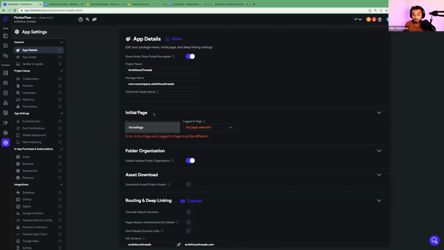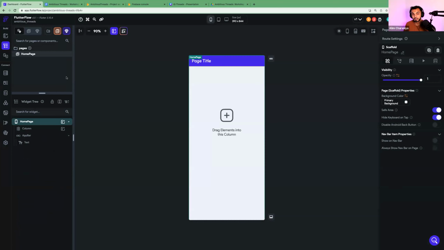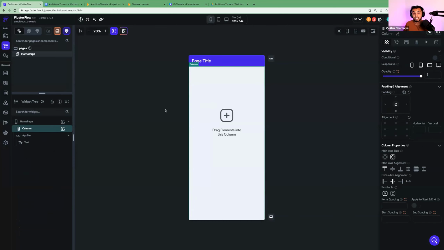So right now in our app, we only have one page. It's just the home page. So what we need to do is create another page that will be the page that we take a user to if they're not logged in. Only logged in users should see our homepage, because this is ultimately going to become the feed that we build for our Twitter clone, IG Threads clone. Okay.